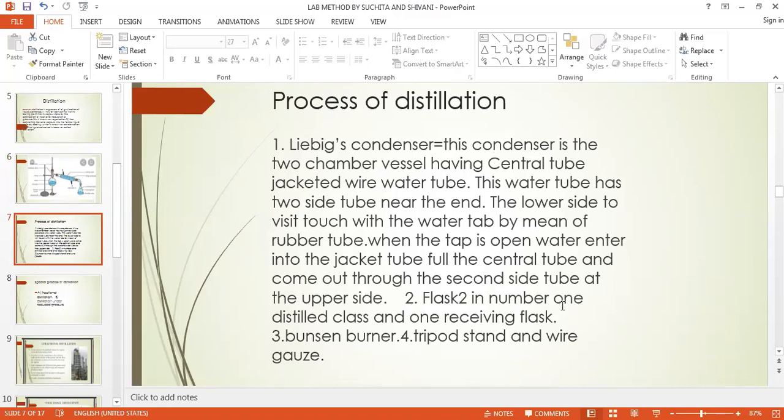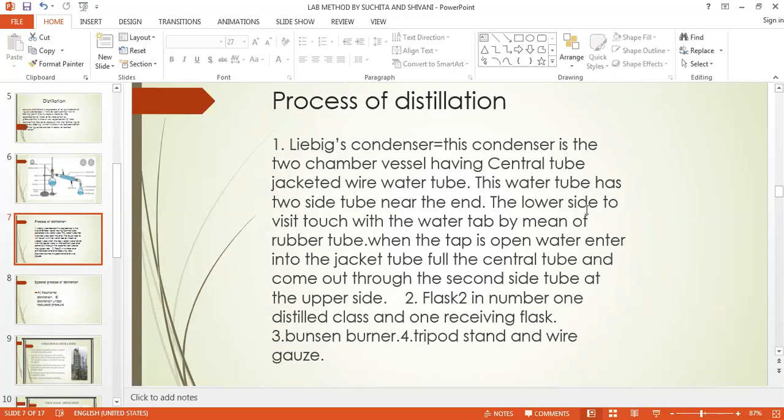The water tube has two side tubes near the ends. When the tap is open, the water enters into this water tube.